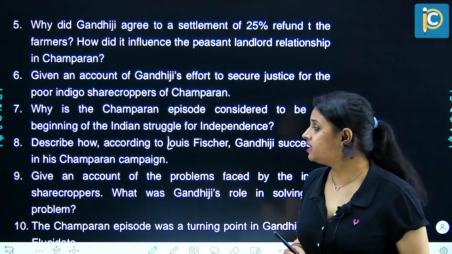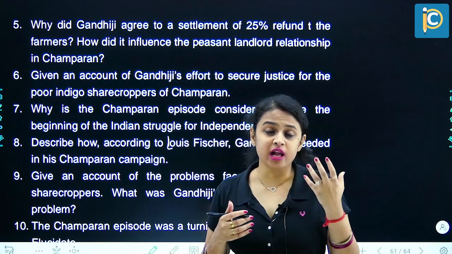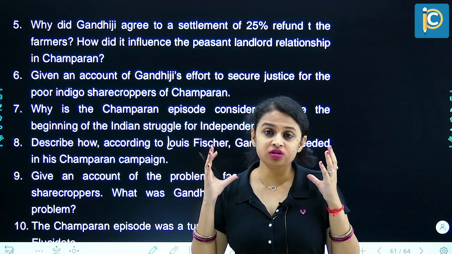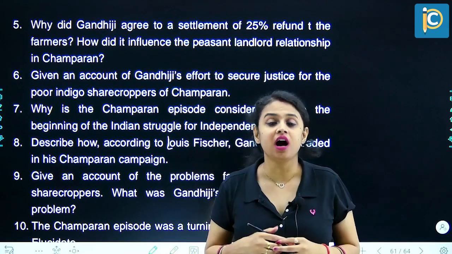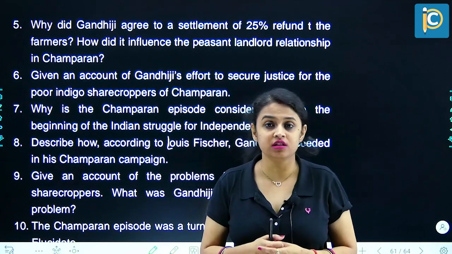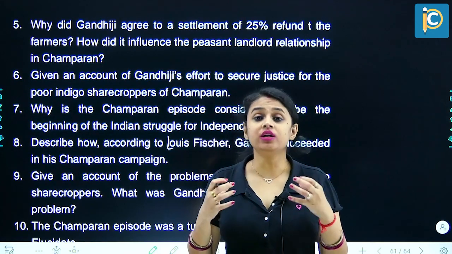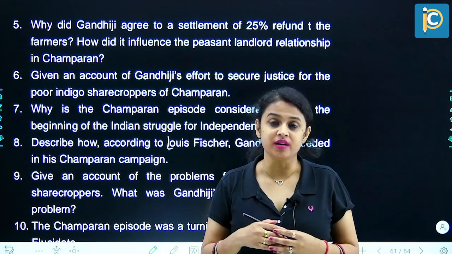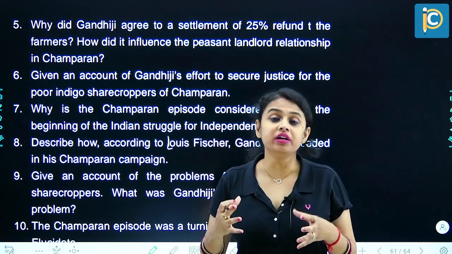So Gandhiji succeeded in his Champaran campaign by having a detailed investigation, by actually helping the people and changing the thought process of the lawyers and Rajendra Prasad, who actually came together, and how he had large meetings and long meetings with the Lieutenant Governor, and how finally an investigation commission was set up, and how he was the only one who was presenting the case in that commission from the side of the peasants, and how he actually agreed to that 25% of compensation from the landlord side in order to break the deadlock.